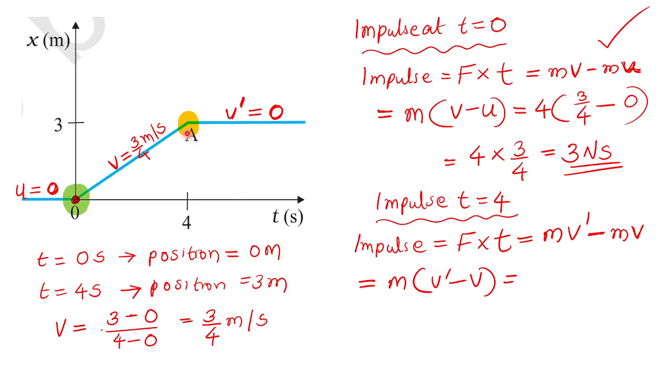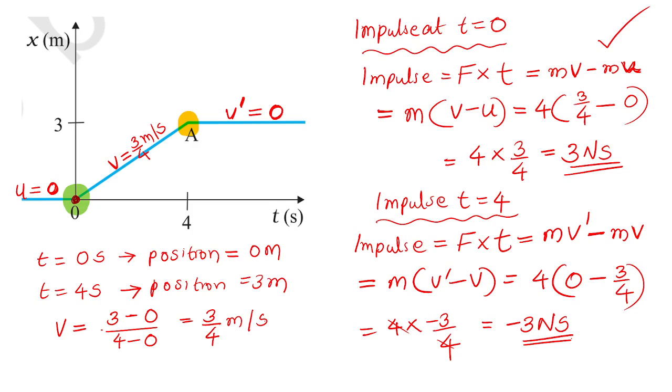Mass of the moving body is 4 kg. V dash is 0. Minus v is 3 by 4. You will get 4 into minus 3 by 4. 4 cancels. You will get minus 3 Newton seconds.